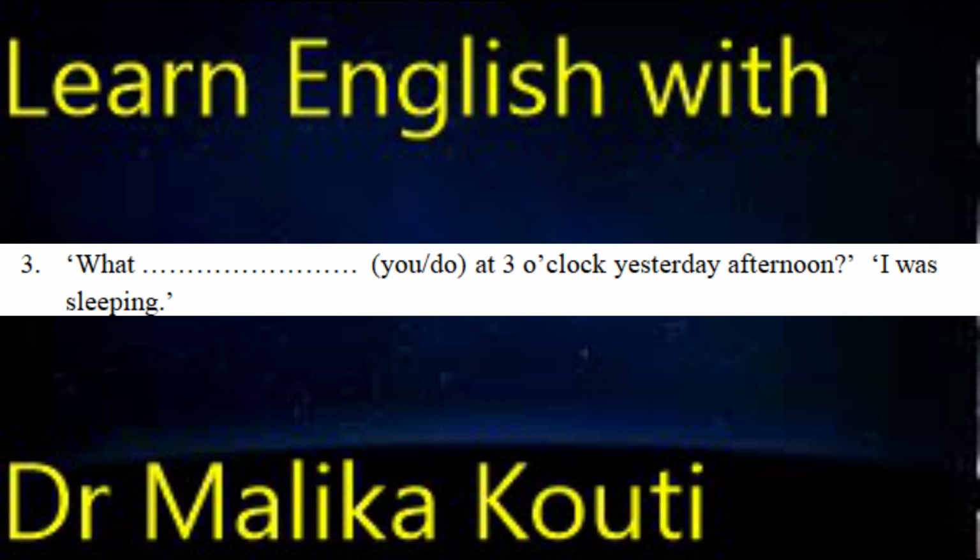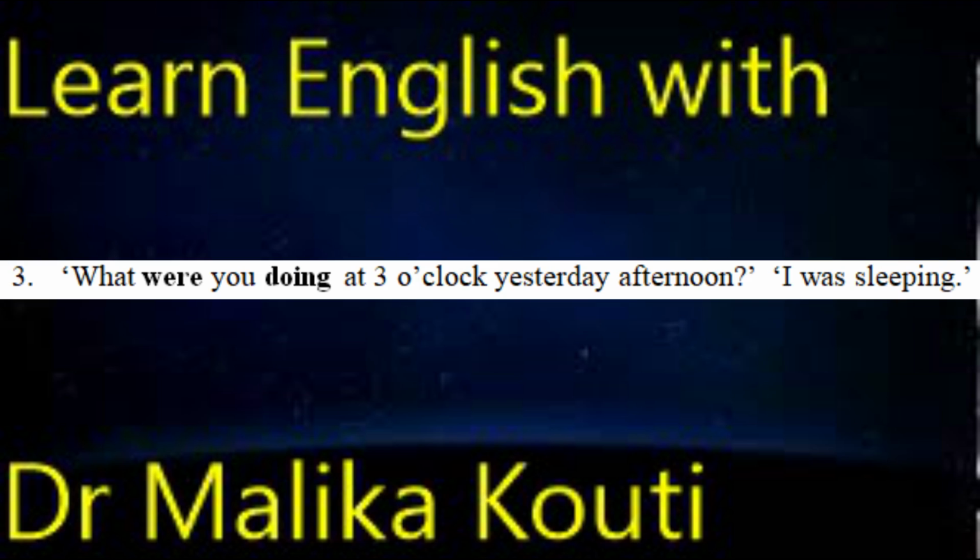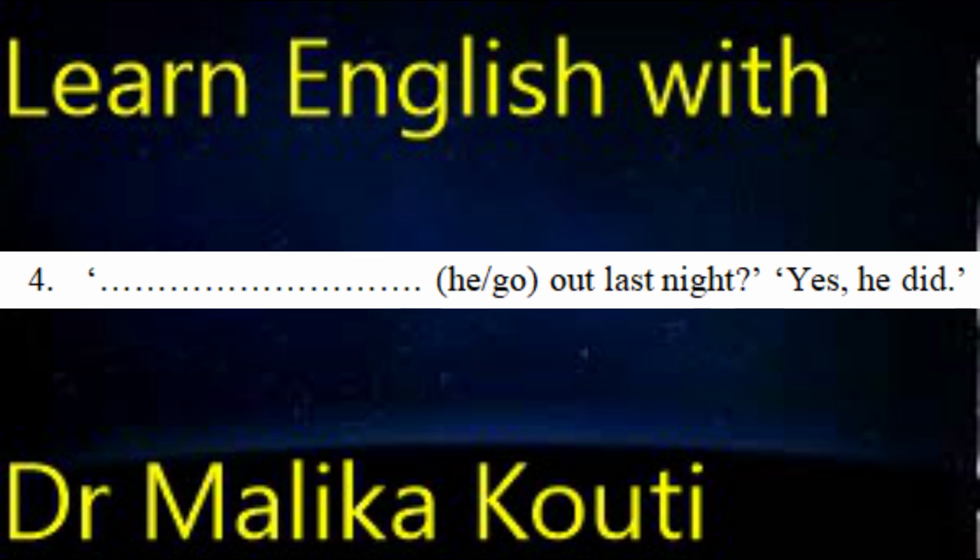Good. 3. What you do at 3 o'clock yesterday afternoon? So at 3 o'clock. Great. It means here we are going to say, so look at the answer. I was sleeping. So I was sleeping. This is a progressive action in the past. So what were you doing at 3 o'clock yesterday afternoon? I was sleeping. Great.